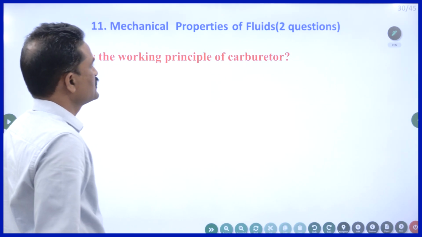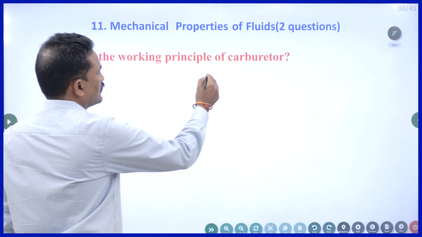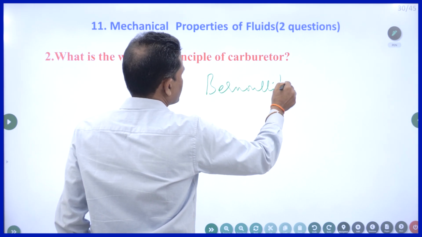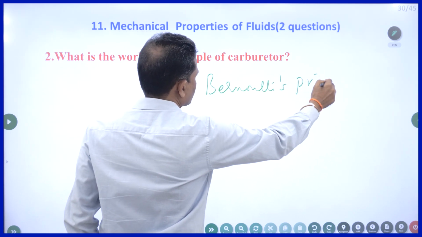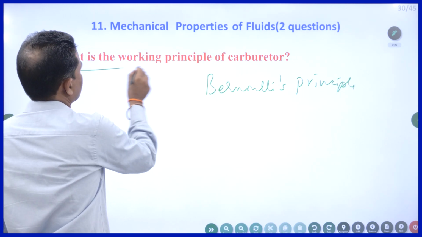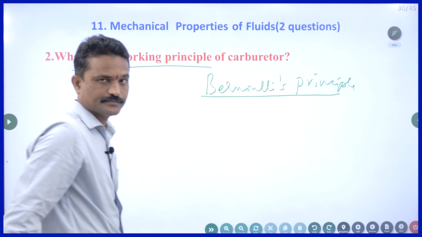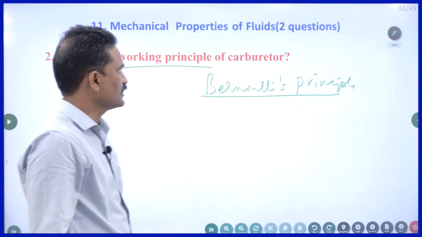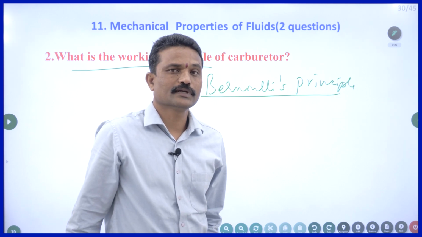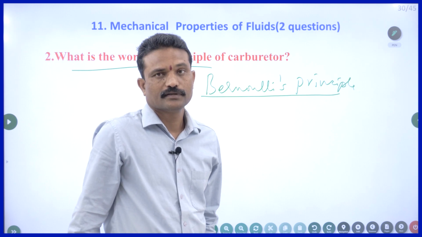What is the working principle of a carburetor? Almost all the questions of this chapter are related to Bernoulli's principle. What is Bernoulli's principle? I am not going into the detail. The answer is, what is the working principle of carburetor? You have to write Bernoulli's principle. That's all. A carburetor exists in a vehicle. Is this clear? In any automobile you will find a carburetor.